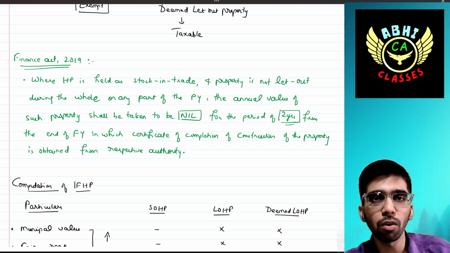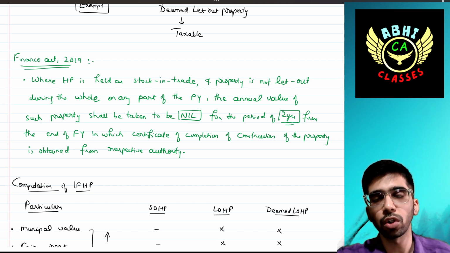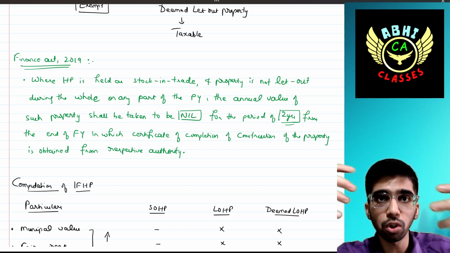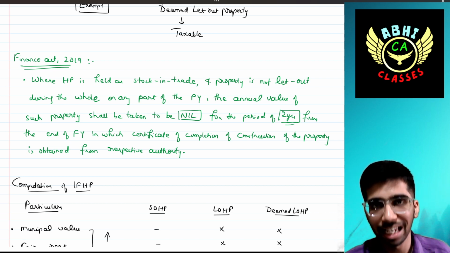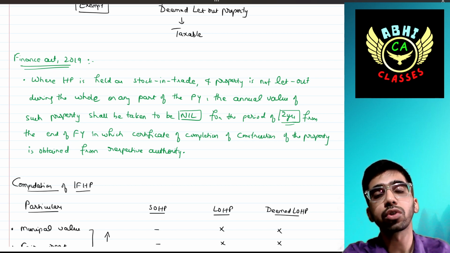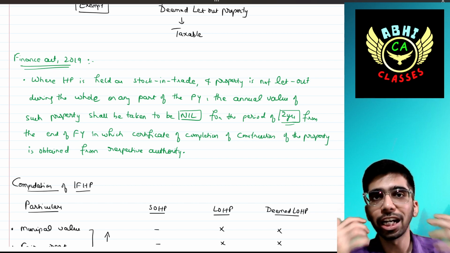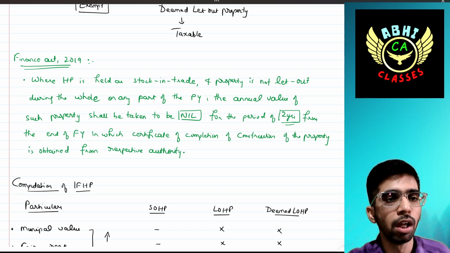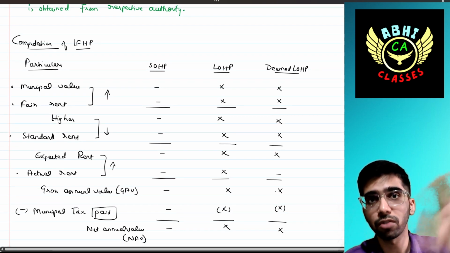That is, if the COC is received on 1st April 2022, up to 2 years, that is up to 31st March 2024, even though the house property is not at all sold and not at all let out, the value should be treated as nil. After 1st April 2024, it can be treated as deemed let out house property. The treatment will be the same as deemed let out house property. Understanding, right? Super.